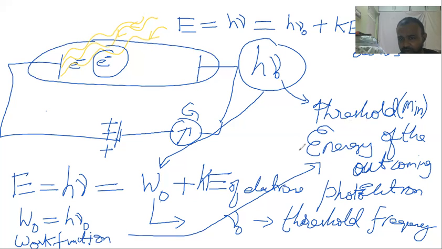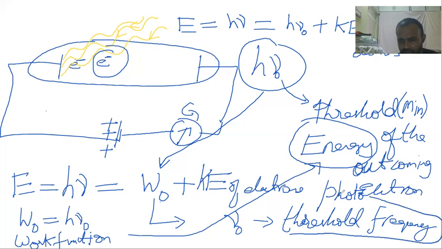Can you read here what I wrote? See here. Energy. Threshold energy. And what is this here? Read it. Just a second, I'm writing. Threshold frequency means nu naught.